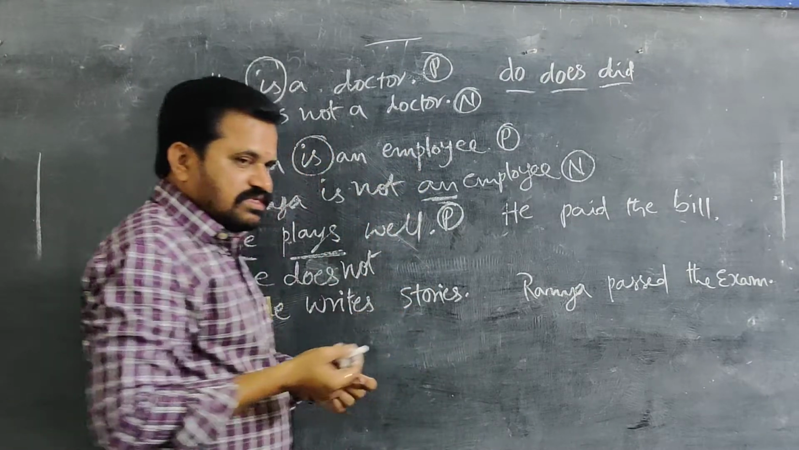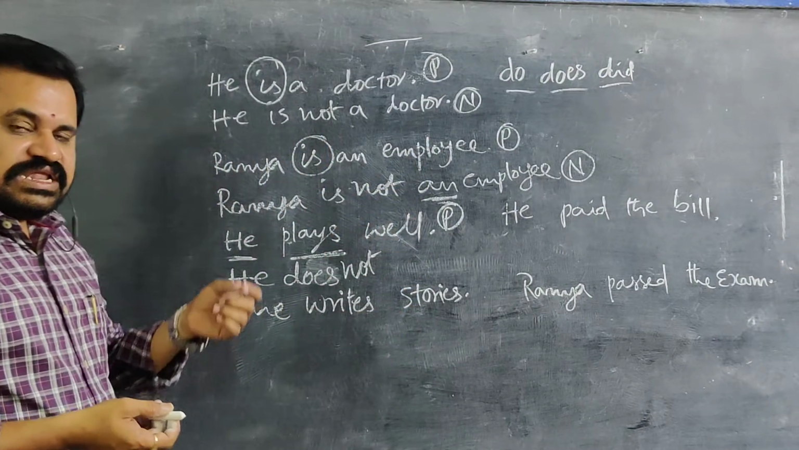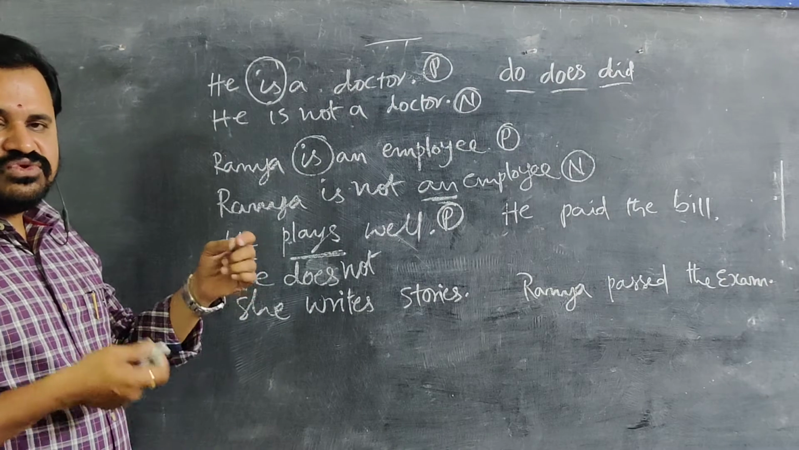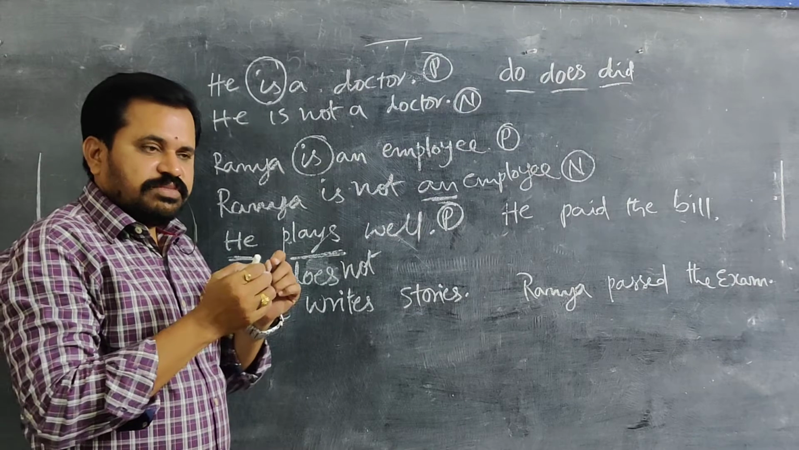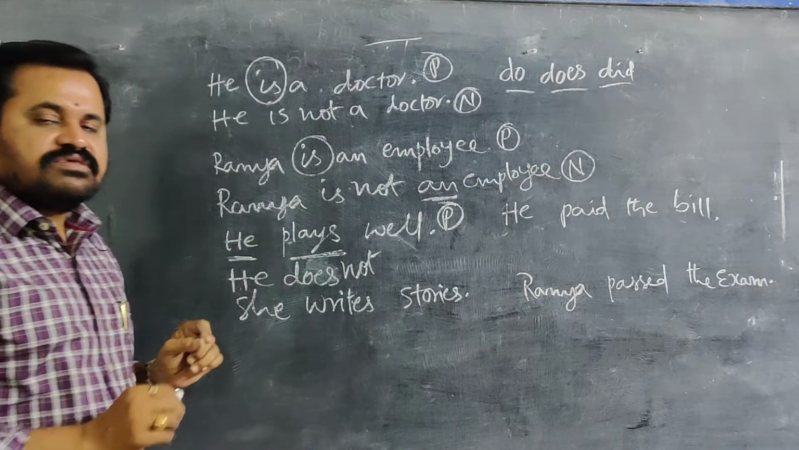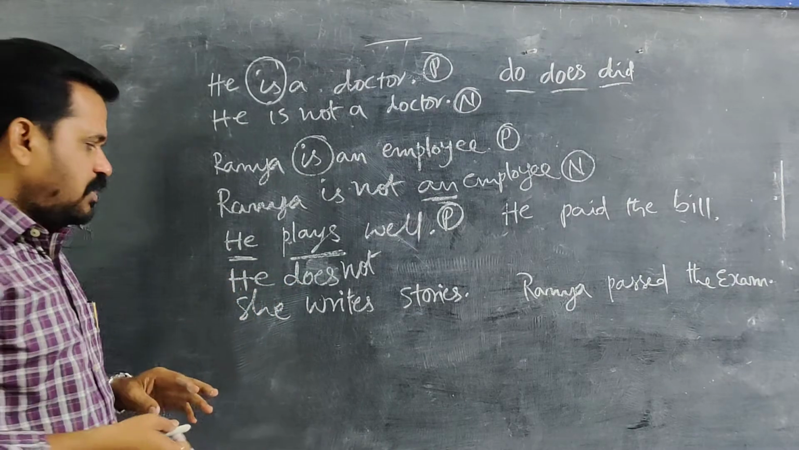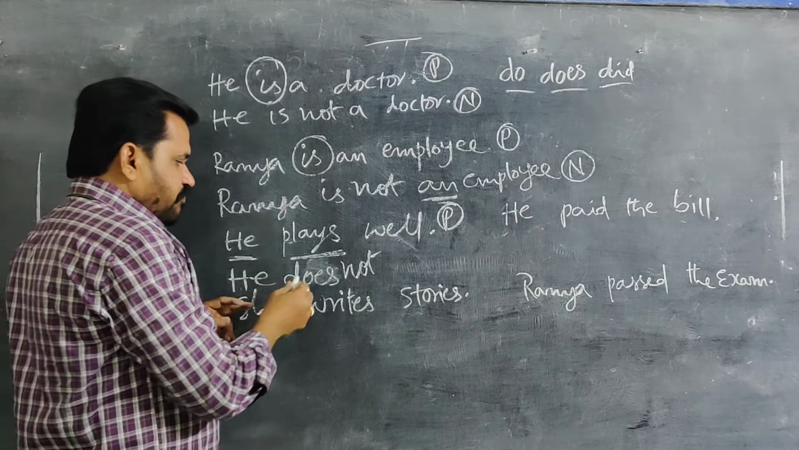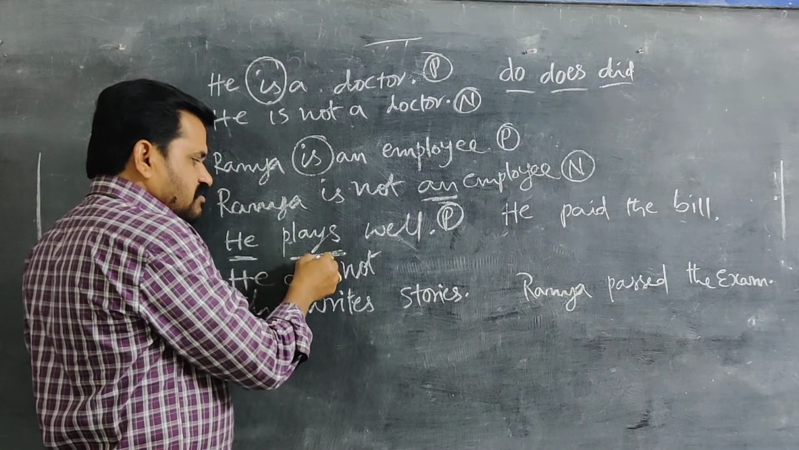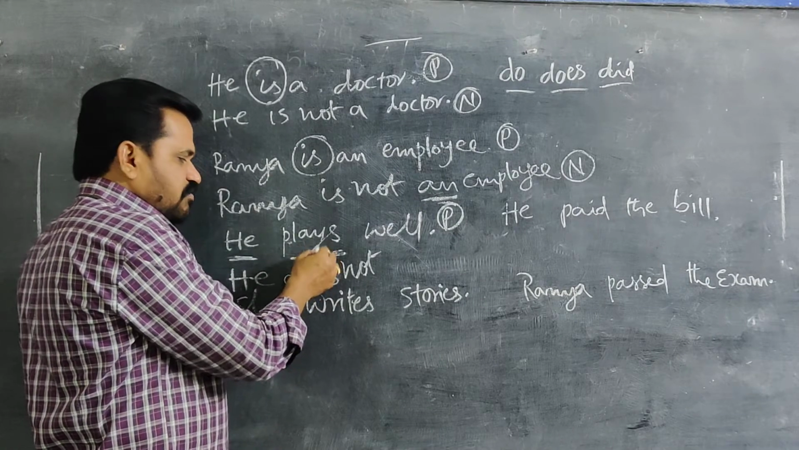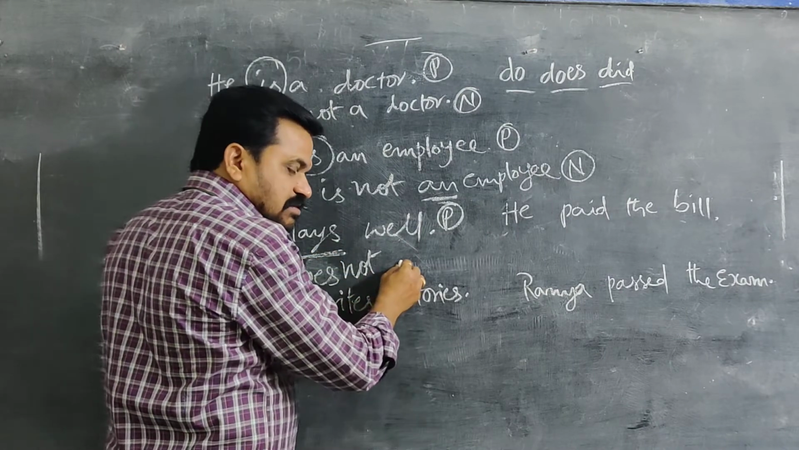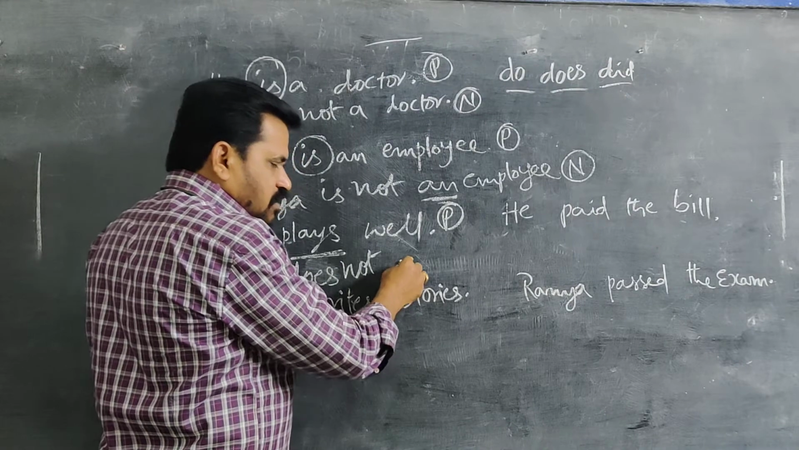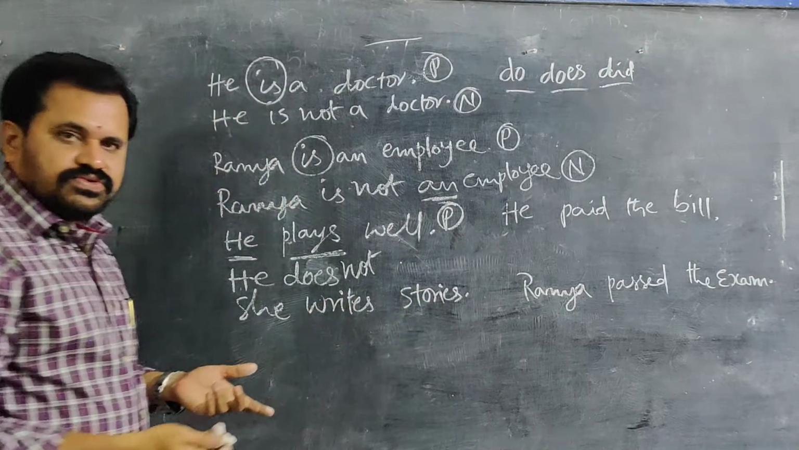Here, one more thing I said: there is a little bit of confusion in this do, does, did usage. The person who takes care of this will feel very comfortable, so you should take care. Here the verb is play. Shall we use plays here, or play only? Which one do we have to use?